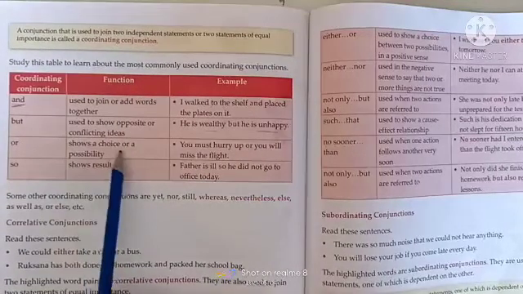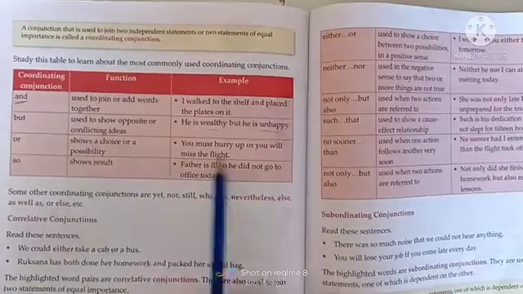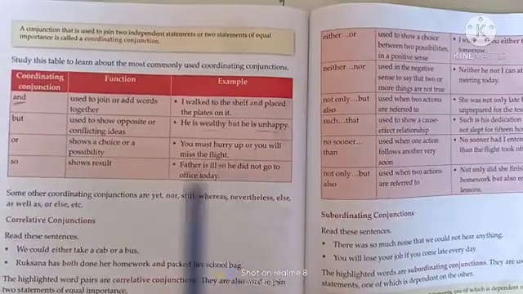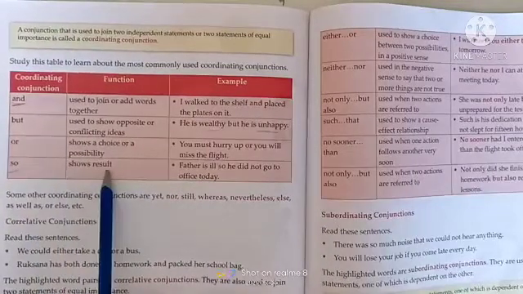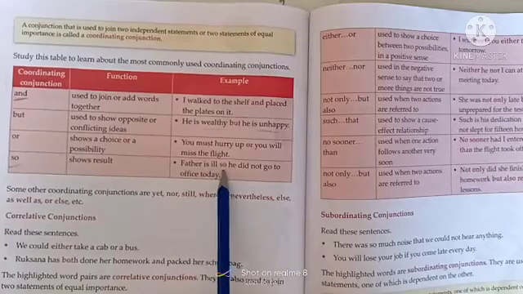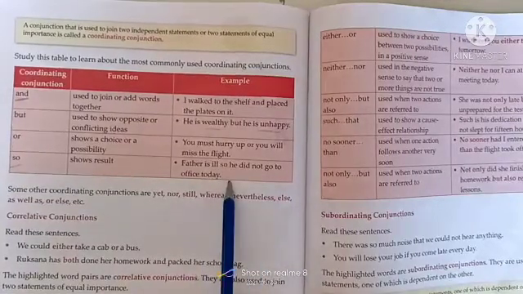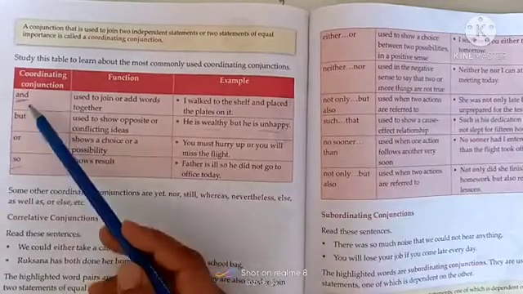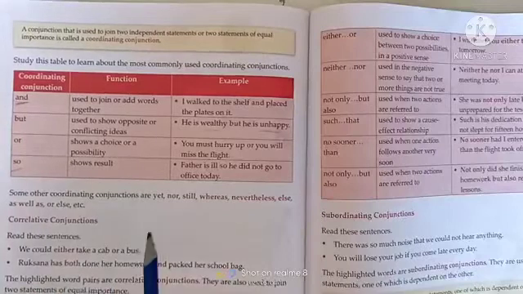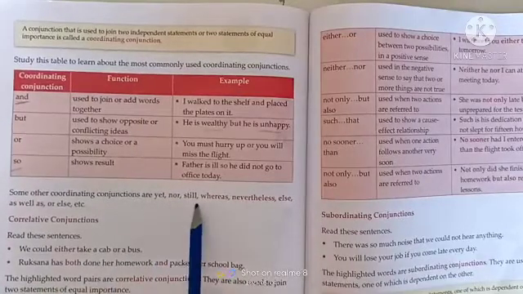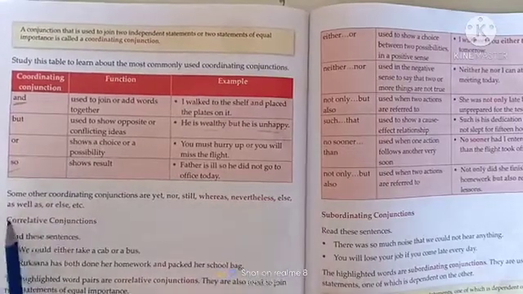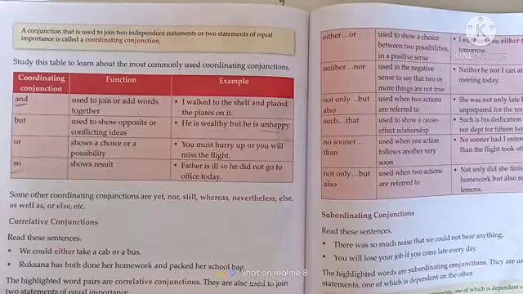"Or" shows a choice or a possibility. You must hurry up or you will miss the flight. "So" shows result. Father is ill, so he did not go to office today. So these are the coordinating conjunctions: and, but, or, so. Some other coordinating conjunctions are yet, nor, still, whereas, nevertheless, else, as well as, or else.